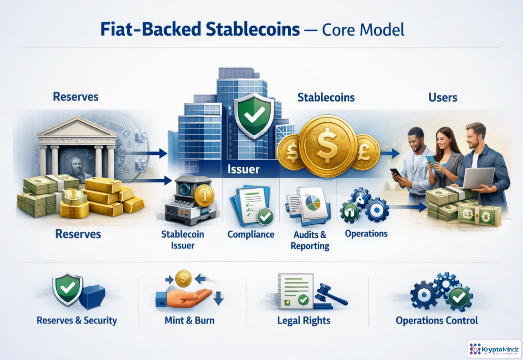Fiat-backed stablecoins begin with reserves: cash, bank deposits, treasury bills, or similar low-risk assets. The issuer holds and manages those reserves, then mints tokens that users can transfer as digital money. When tokens are redeemed, the issuer burns them and returns fiat. This model works only if reserves are real, accessible, and well-governed. For regulated settlement, the key question is whether holders have a clear legal claim and dependable redemption.